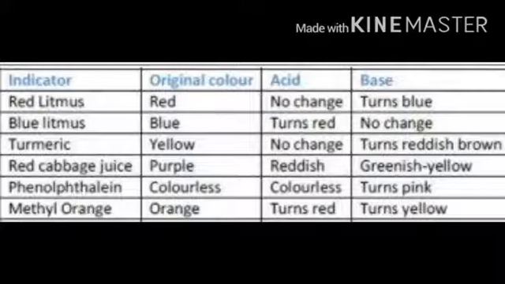Phenolphthalein, the substance is colorless, and if we put the phenolphthalein in acid it is again colorless. If we put the phenolphthalein in base it turns to pink color. Then methyl orange. Its original color is orange. When we put methyl orange in acid it turns to red, and when we put the methyl orange in base it turns to yellow.